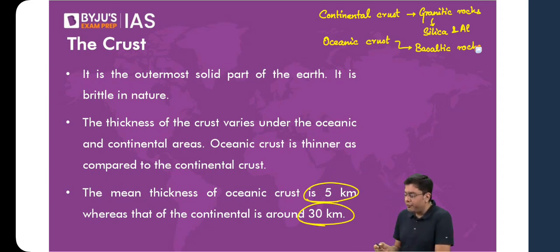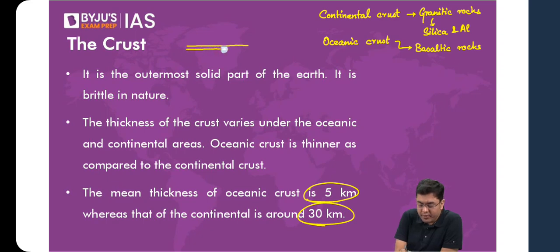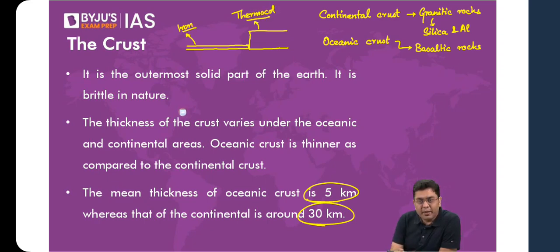For example, iron sheets and steel columns are very thin. Near it, take a very thick thermocol piece. The volume of thermocol will always be high. But which will be heavier, iron or thermocol? Always iron will be heavier. So why? Because in thermocol, materials are not closely packed. Iron materials are very closely packed. So basaltic rocks are made up of silica, magnesium and iron in dominant proportions.